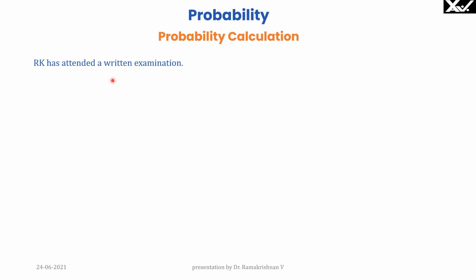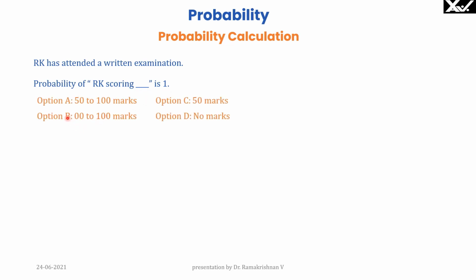Now, RK has attended a written examination. Probability of RK scoring dash is 1. Fill up the dash. Option A, 50 to 100. Option B, 0 to 100. Option C, 50 marks. Option D, no marks. Since I have attended the examination, there must be some mark given to me, 0 to 100.